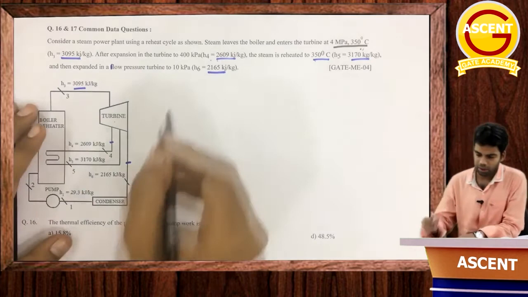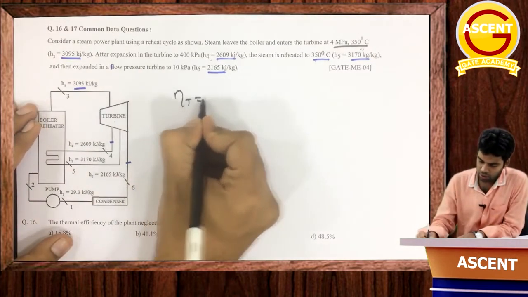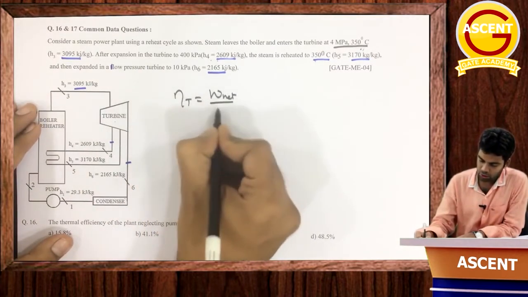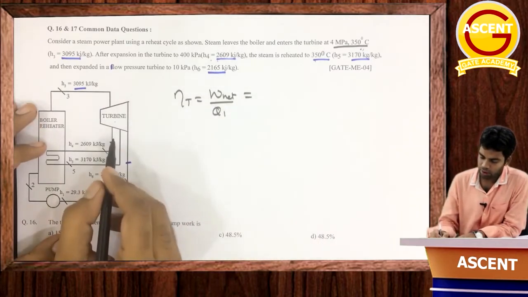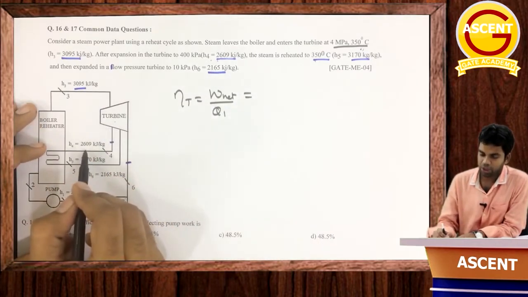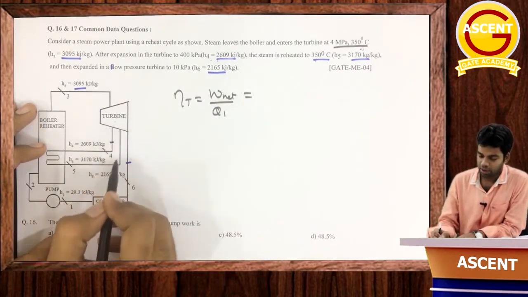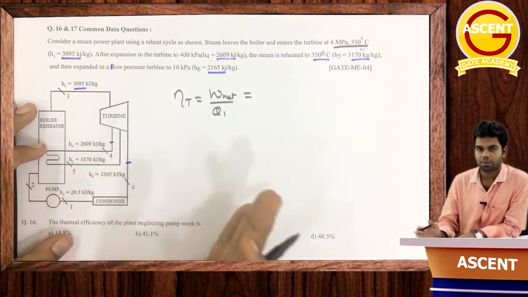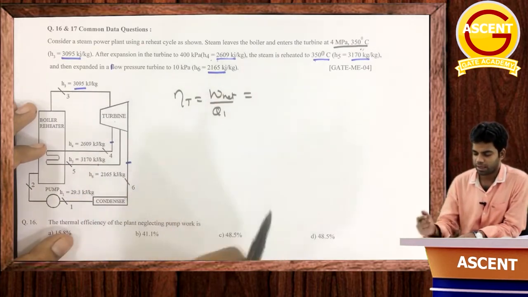Very simple to determine. What is thermal efficiency? Total W net by Q1. Now what is the work done? Total work done is work done by the high pressure turbine plus work done by the low pressure turbine minus pump work, and pump work, as said, is neglected.